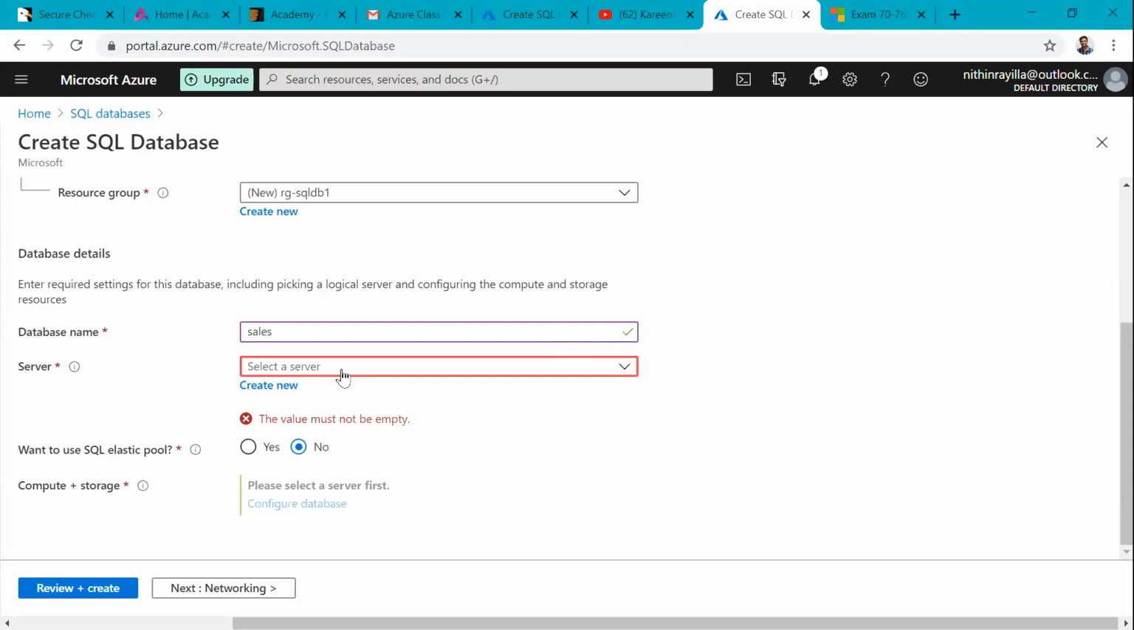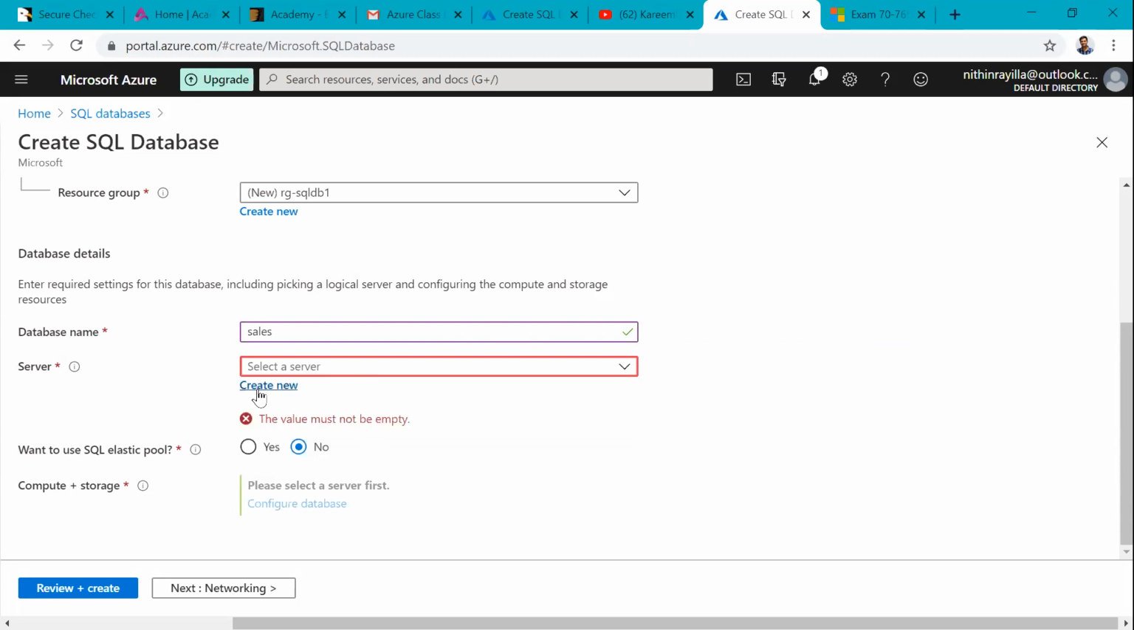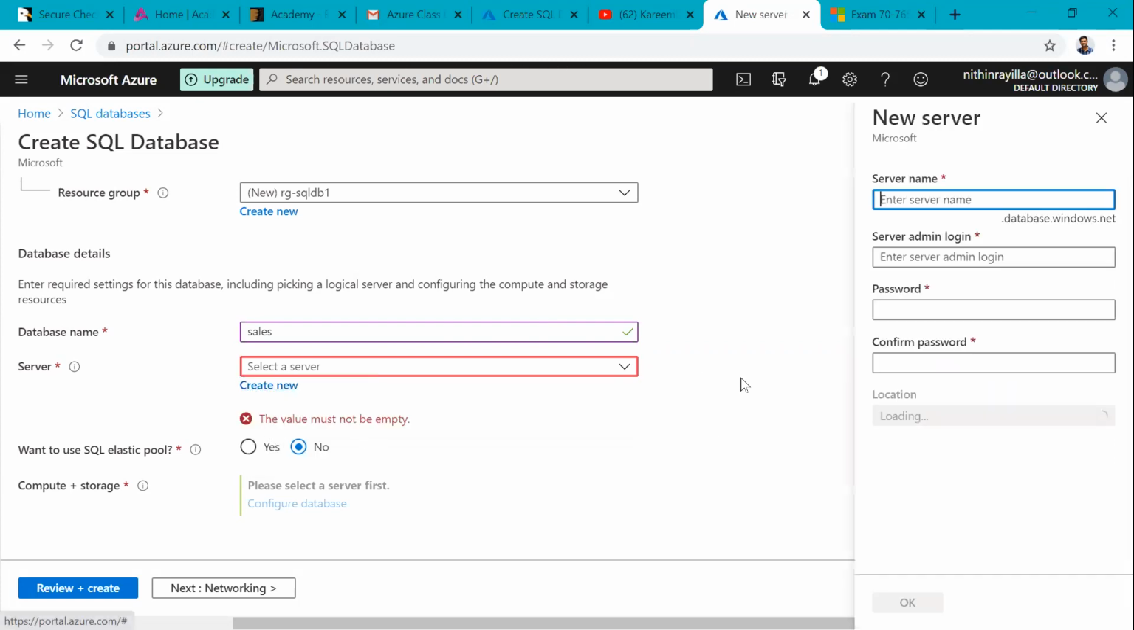As I already said, we are not installing SQL Server in case of PaaS. Microsoft has already installed SQL Server. We just have to create an endpoint. If one server is already there, we can use it. Otherwise here I will say create new. I am just creating the endpoint, which is how to access my database.